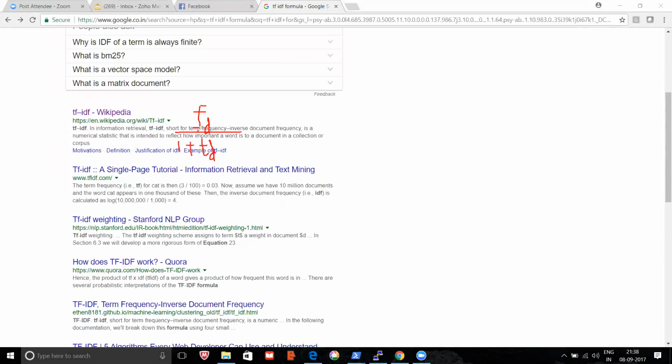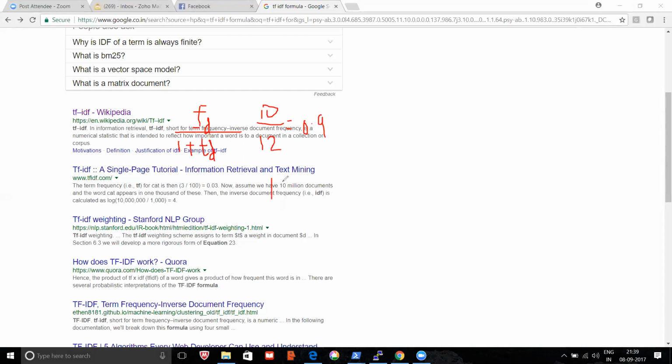So if the frequency of that word in the document is very high, like appearing 10 times, and in the total documents it is appearing only 11 times, then it becomes 10 by 12. The word appears 11 times in total and 10 times in that document, so this word is very important for the document. Right, that is about 0.83. And there is some word which occurs throughout the documents, like 'of'.